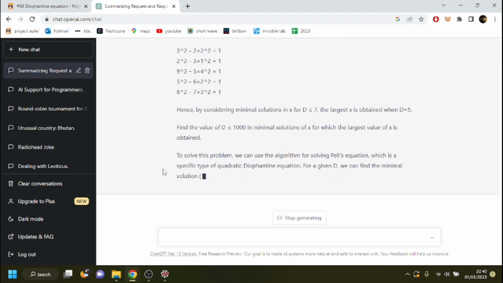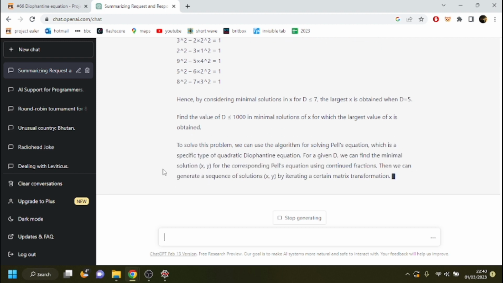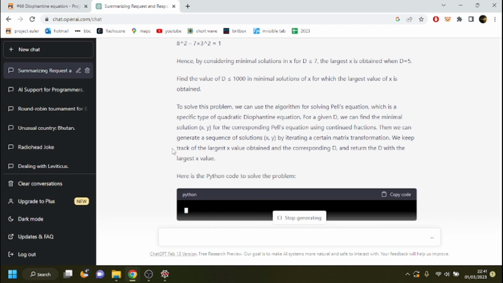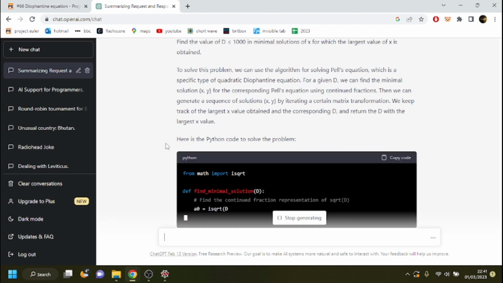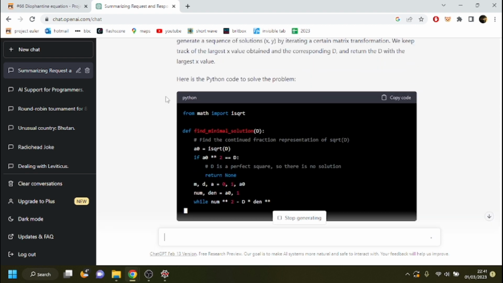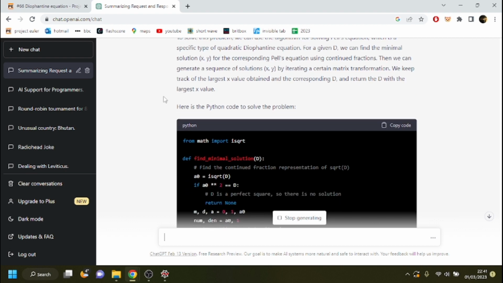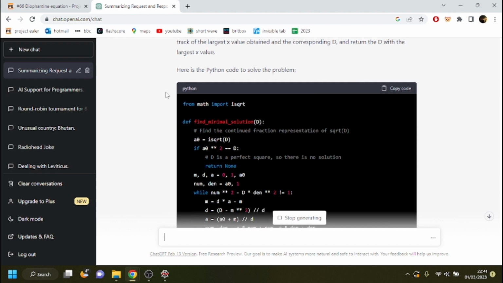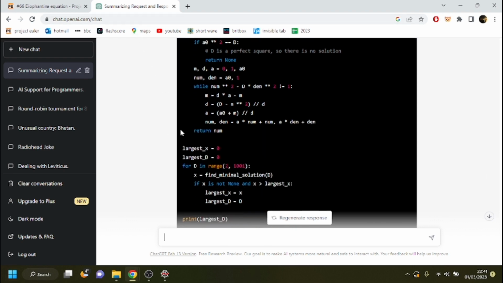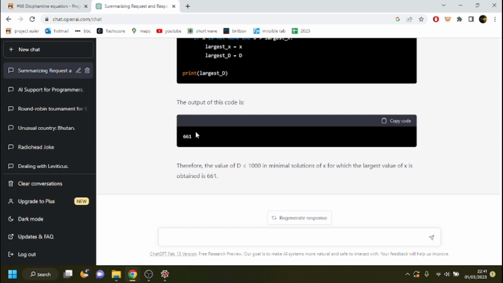We can use the algorithm for solving Pell's equation. This is indeed Pell's equation, which is a specific type of quadratic Diophantine equation. For a given d, we can find the minimal solution for the corresponding Pell's equation using continued fractions. Bollocks, I knew it had something to do with continued fractions. Then we can generate a sequence of solutions x, y by iterating a certain matrix transformation. We keep track of the largest x value obtained and the corresponding d, and return the d with the largest x value. Here is the Python code to solve the problem. The output of the code is, I believe that is the correct answer.